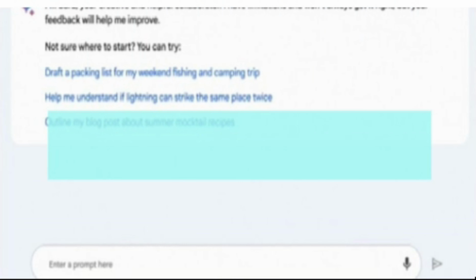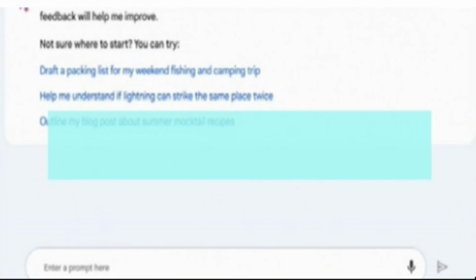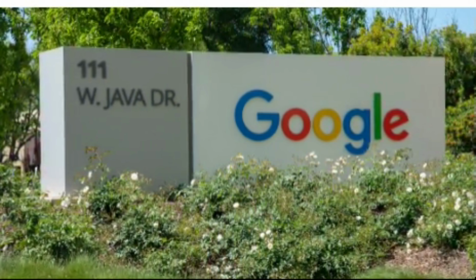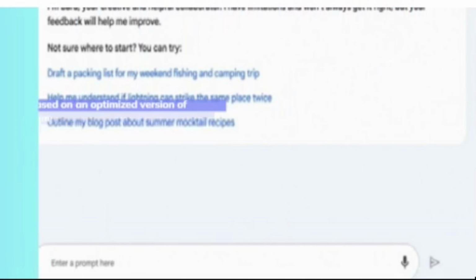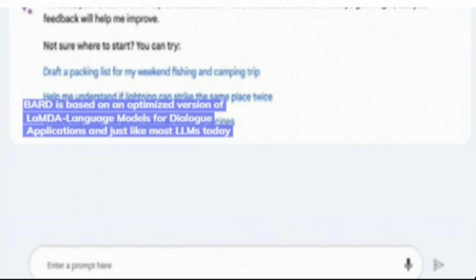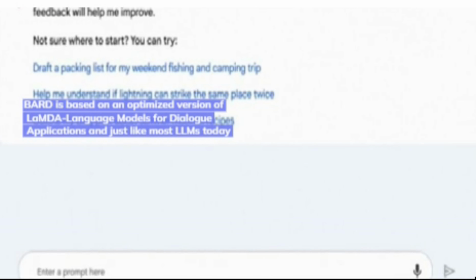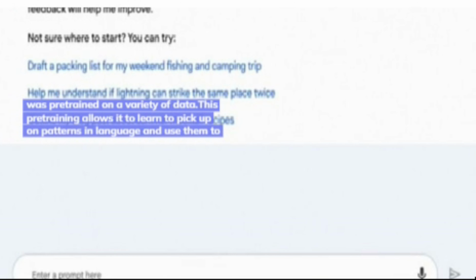How Bard works. 1. Pre-training. Bard is based on an optimized version of LaMDA, language models for dialogue applications, and just like most LLMs today, was pre-trained on a variety of data.